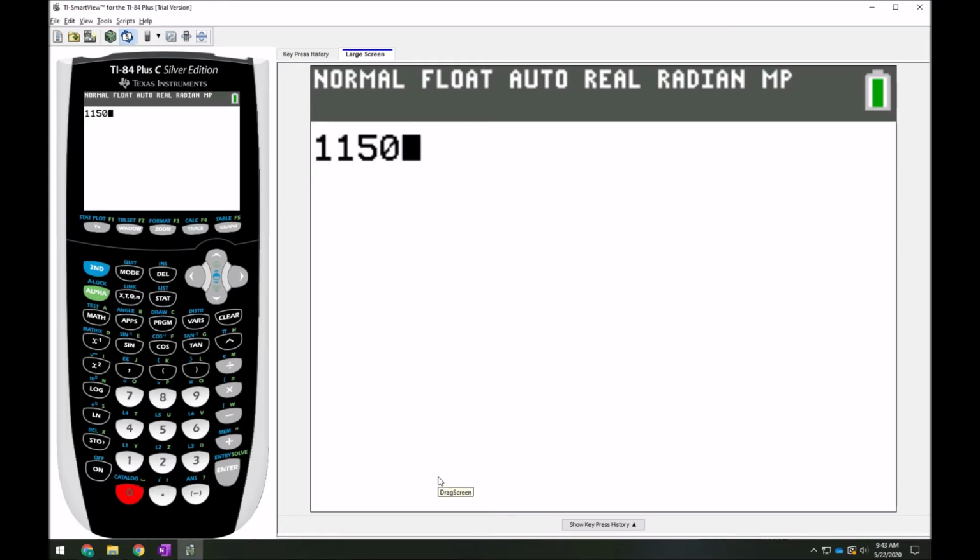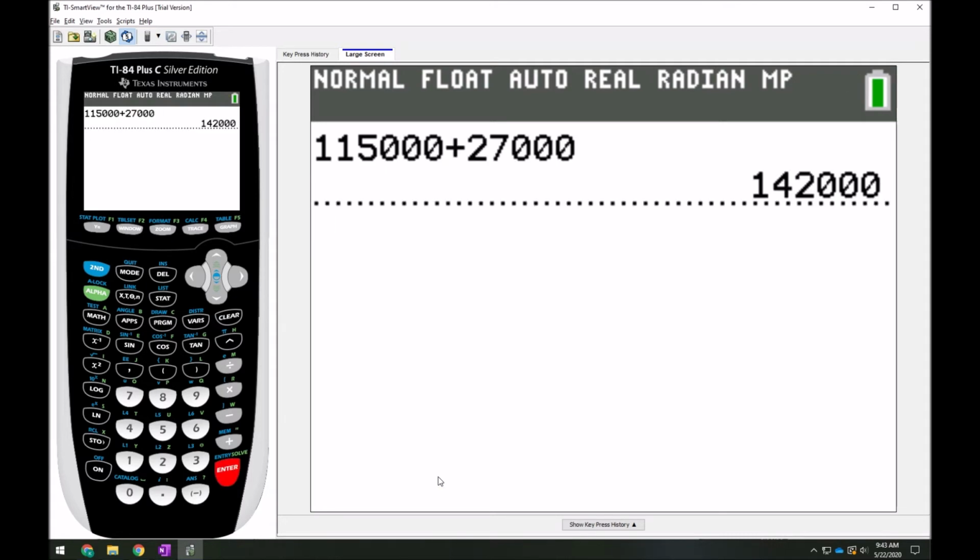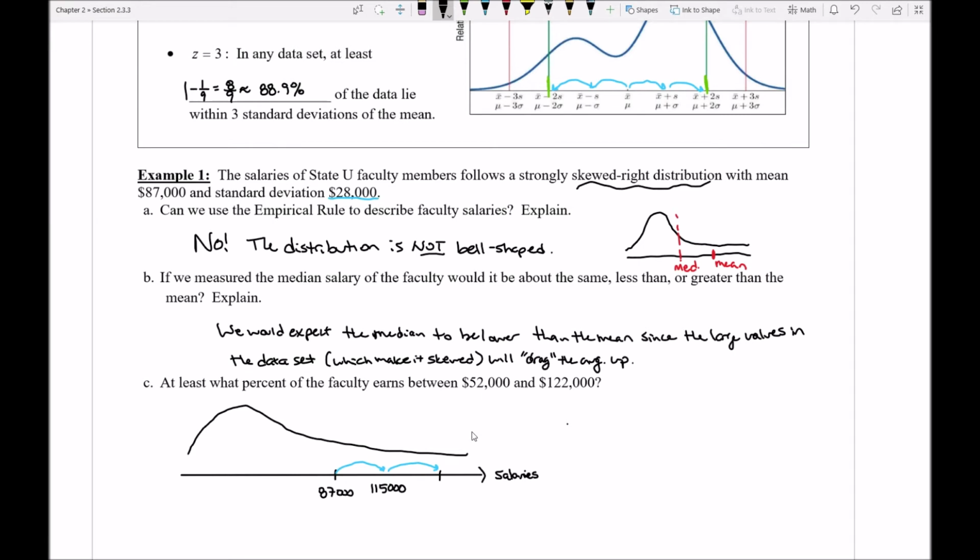I have 115,000 and I'm adding on another 27,000. So that would bring me up to like 142,000. Now, I know that this value of 122 is going to be right here. So how many jumps away is it? Well, it's one jump and a little bit more. Not two jumps, maybe like 1 point something number of jumps.